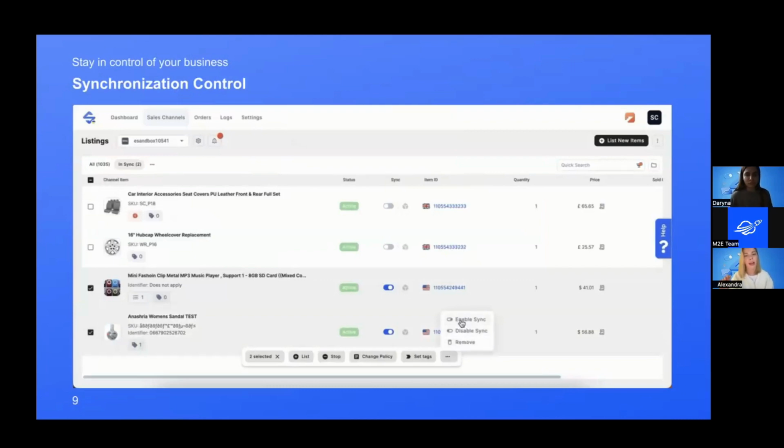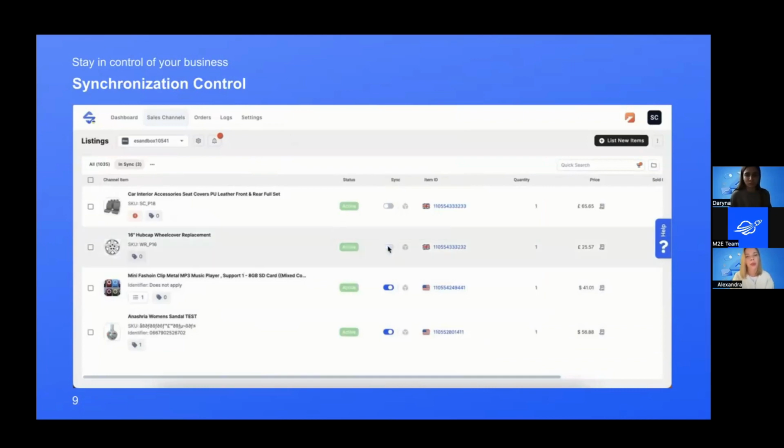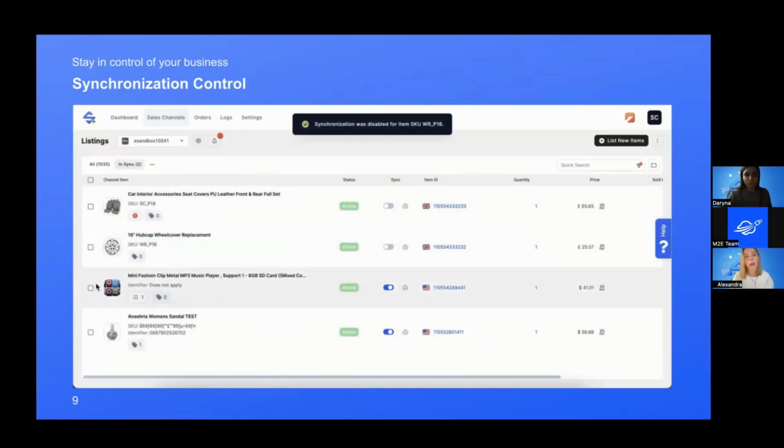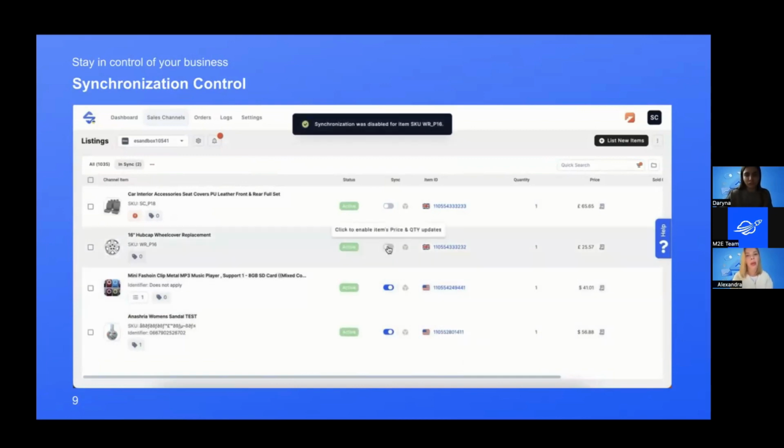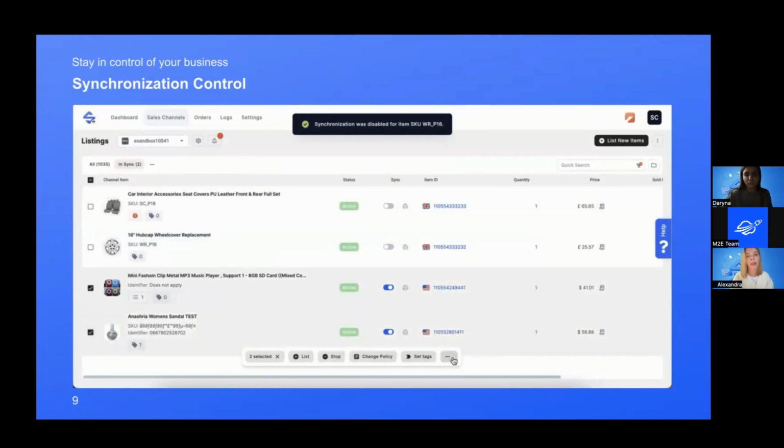And the last topic regarding the hidden opportunities of M2 sales channels is the synchronization control. We could suggest, and we suggest things for you. We try to optimize and catch your attention where it is possible and where it is more necessary for your business. However, the ultimate decisions are in your hands.